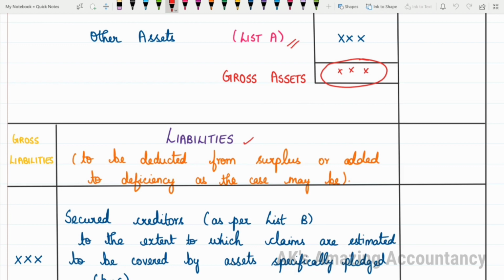From that moment onwards, you will start adding to the deficiency. Till you have surplus, you will be deducting the payments from the surplus one after the other. But once you get a deficiency, from that moment onwards, you will start adding payments to the deficiency one after the other. That is why we have given it as to be deducted from surplus or added to deficiency as the case may be. You'll be able to understand this better when I give my further explanations.